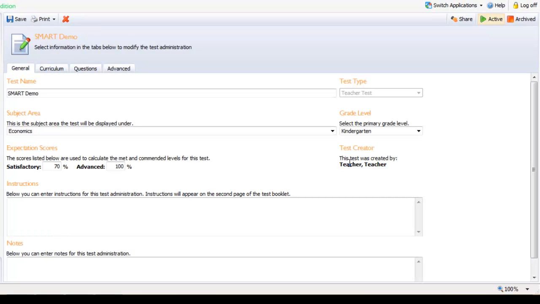It will take me into an editing window. This is where you would go to set short answer or to modify your answers or anything else you may need to modify.